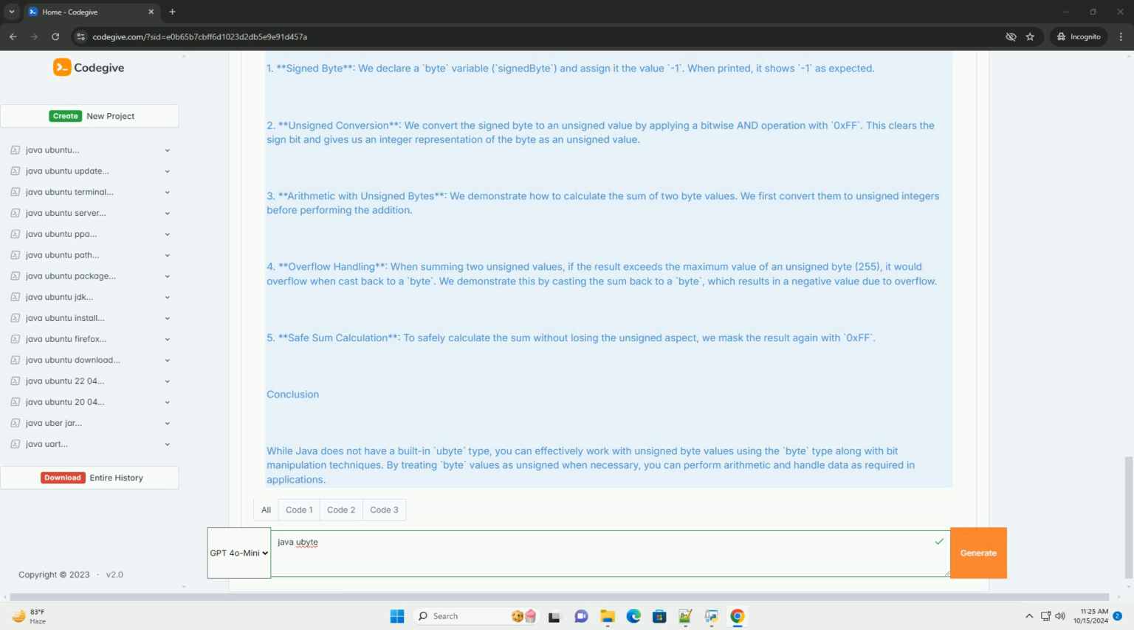5. Safe sum calculation. To safely calculate the sum without losing the unsigned aspect, we mask the result again with 0xff.